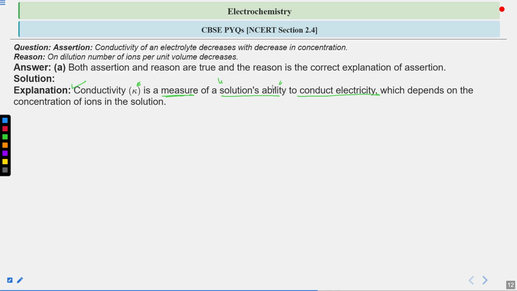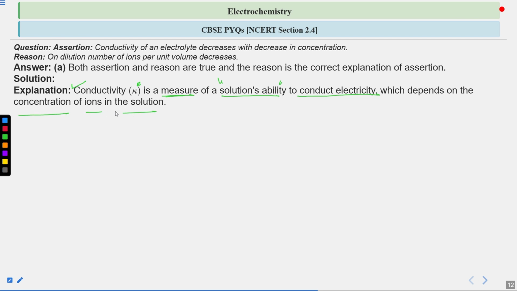Now conductivity, which is kappa, is a measure of a solution's ability to conduct electricity. So we have a solution. Here we are talking about an electrolytic solution, and whether our electrolytic solution is capable of conducting electricity or not, to generate electricity or not.